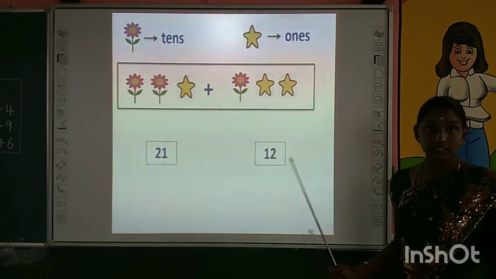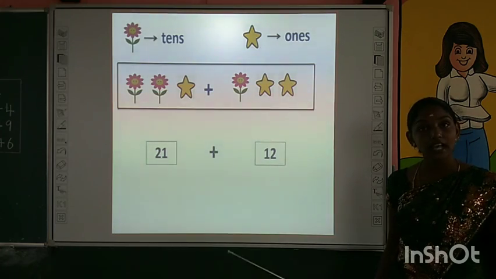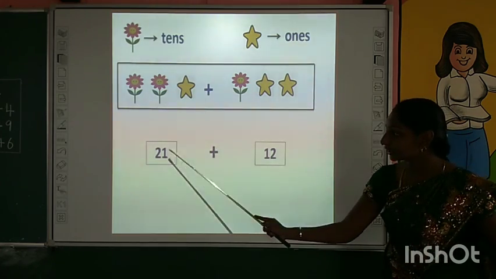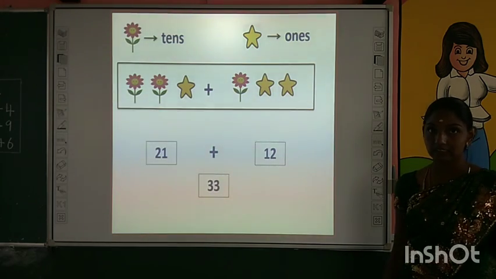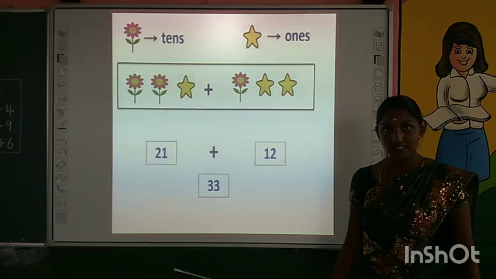Now we found the numbers. Now add and tell me the answer. What is the answer by adding 21 and 12? Super. The answer is 33. Very good. Did you enjoy this activity?